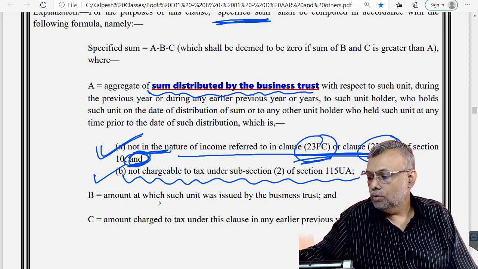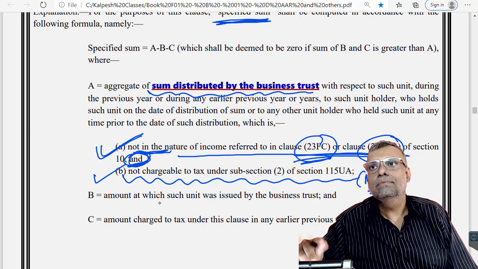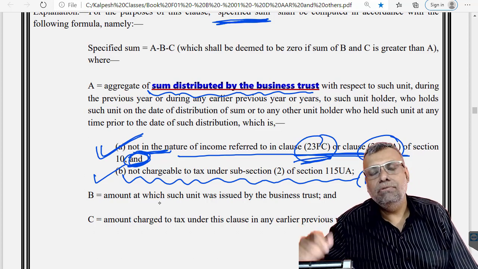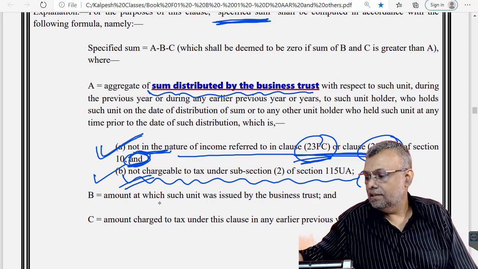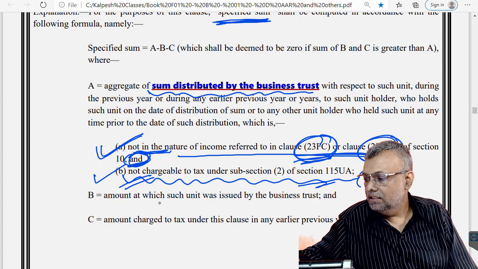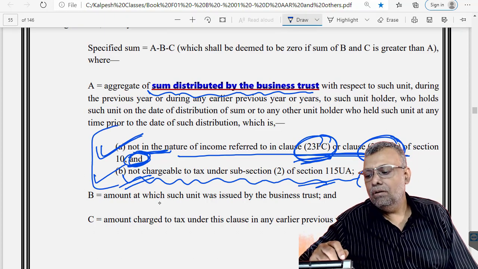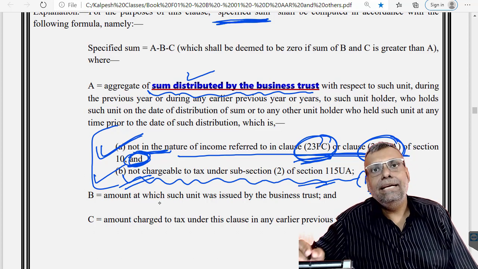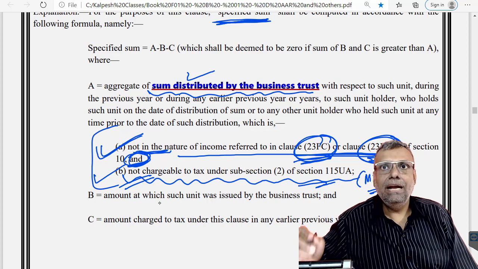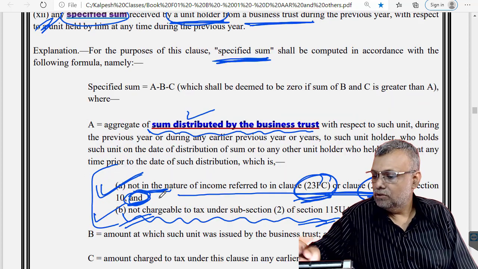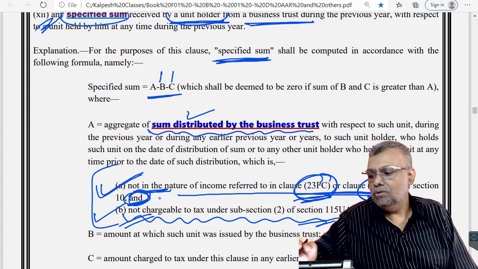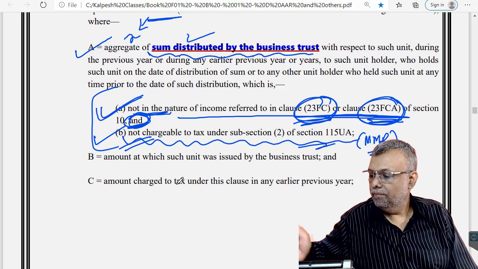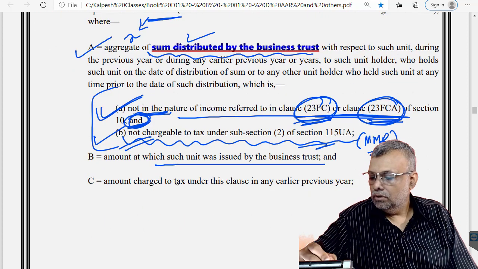115UA(2) is basically those incomes which by default are subject to MMR. So by default, every income of 115UA(2) is MMR unless it is covered by some specific provisions. So if it is not charged under this particular clause and it is other than these incomes, in that particular case, this will be covered by the subject matter of taxation under the head other sources in the hands of the unit holder. And this taxation is of course based on the formula A minus B minus C. A is basically your income, that is your specified sum.